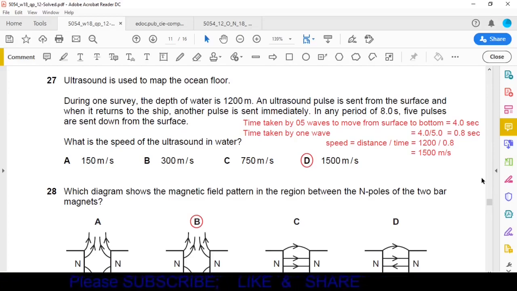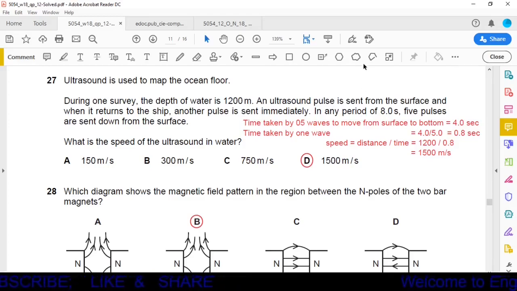Okay, speed is given as distance over time. Now here, distance is given, 1200 meters from the ship to the ocean floor. To complete this distance, the time taken is not given, but one thing is given here: in any period of 8 seconds, 5 pulses are sent down from the surface. This 8-second time is taken by 5 waves that are sent from the ship. It touches the ocean floor, then comes back to the ship. For this complete cycle, for 5 waves, time taken is 8 seconds.